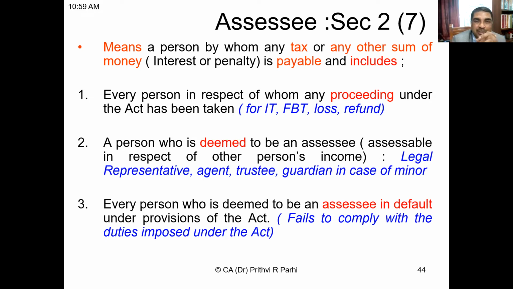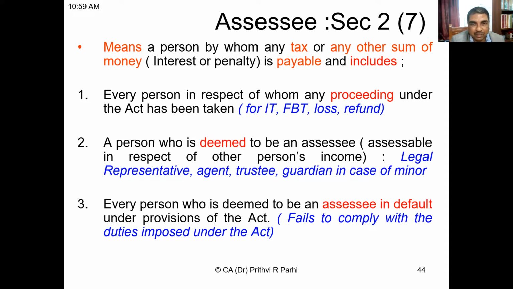Let us say that loss assessment is going on. Tax is not due, but loss assessment is going on. Then a proceeding is going on. Or a proceeding is going on regarding some refund. You have claimed a refund of 2 lakh rupees, but the department is saying not 2 lakh, I'll pay you 1.5 lakh, and a proceeding is going on. Then you are still an assessee because the proceeding is going on against you under the Act. And here Act means Income Tax Act only. Got it?